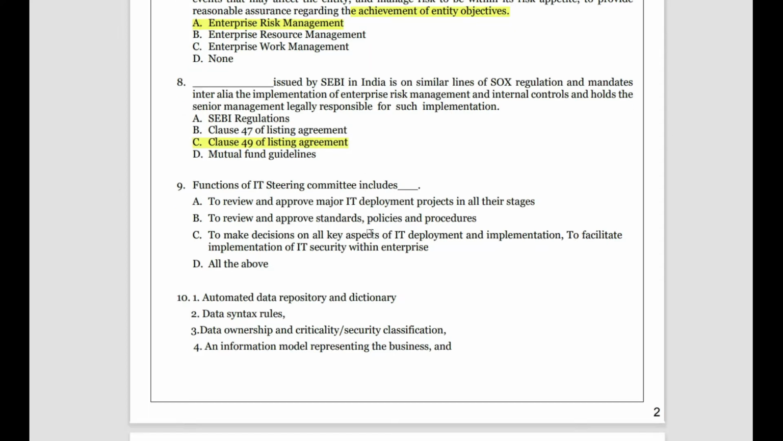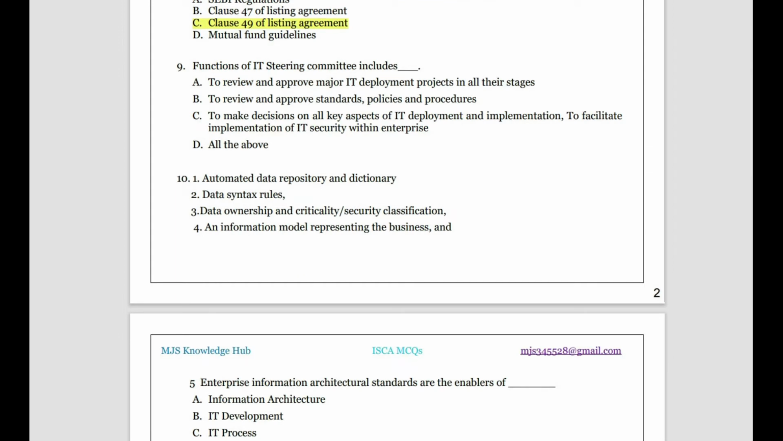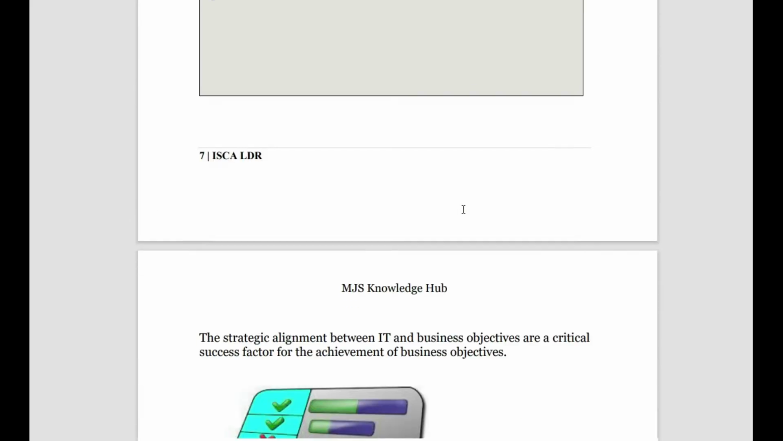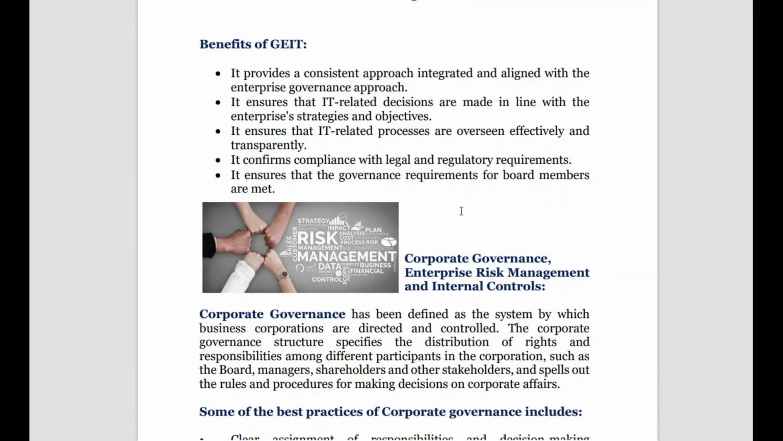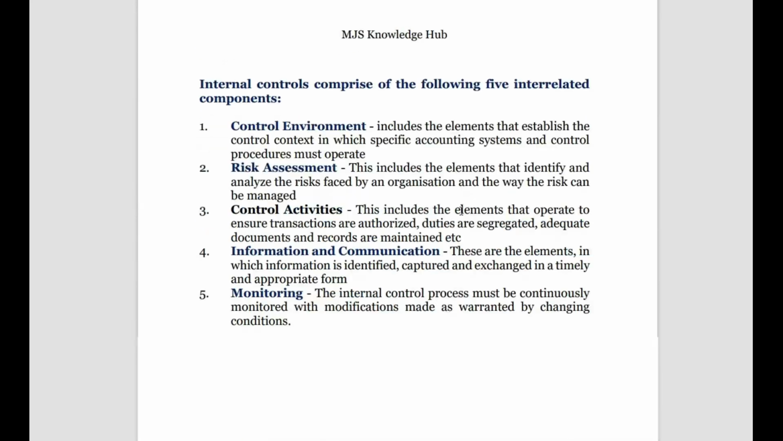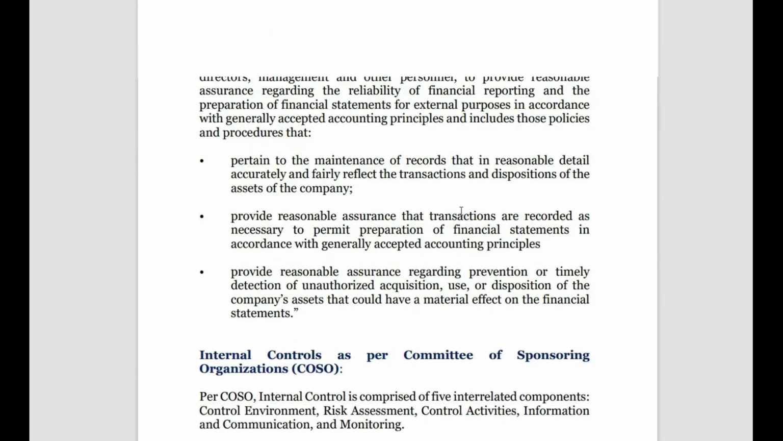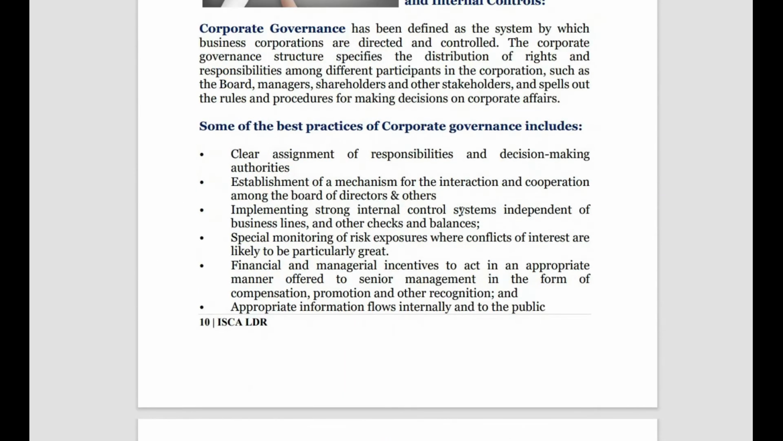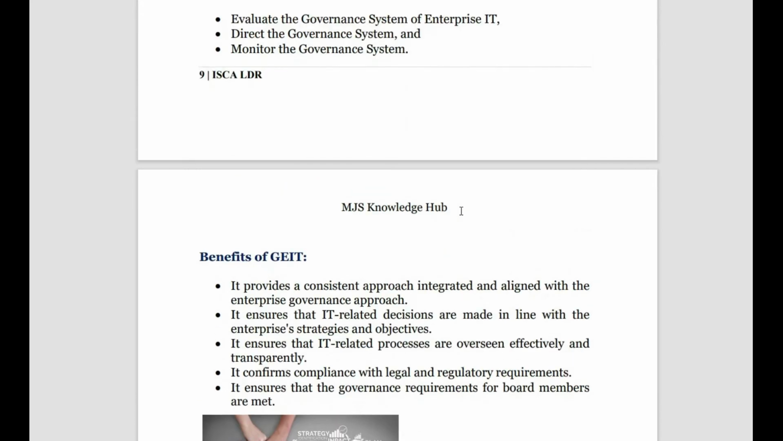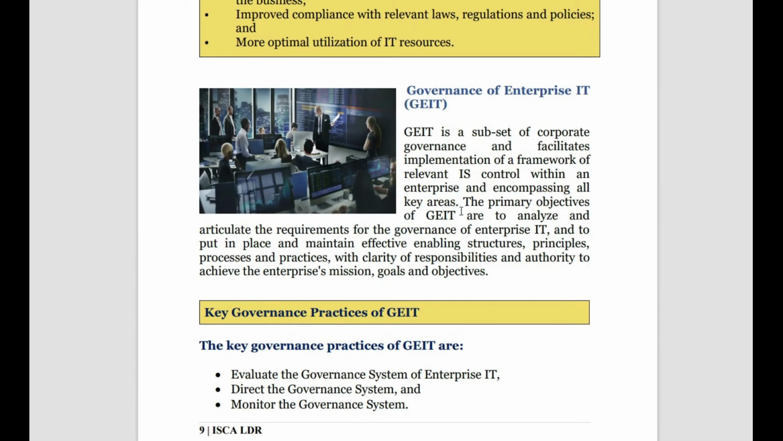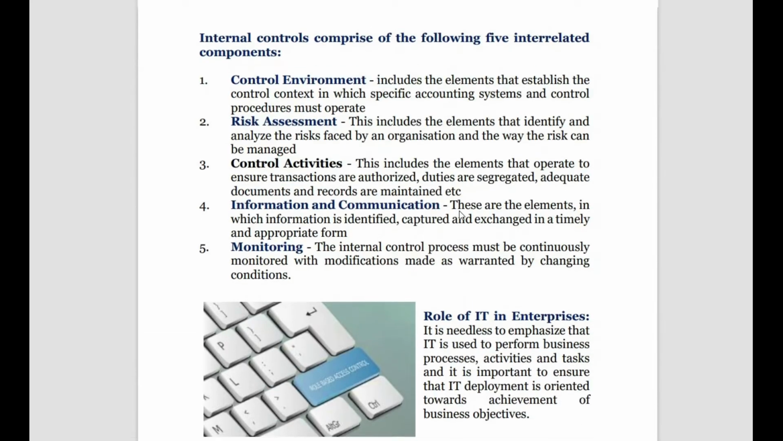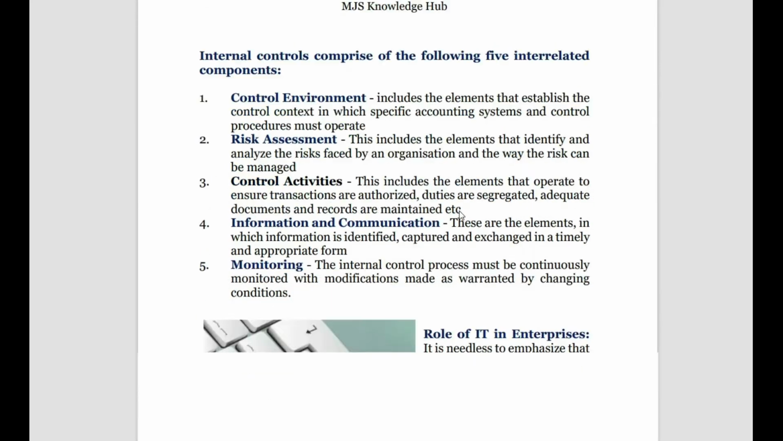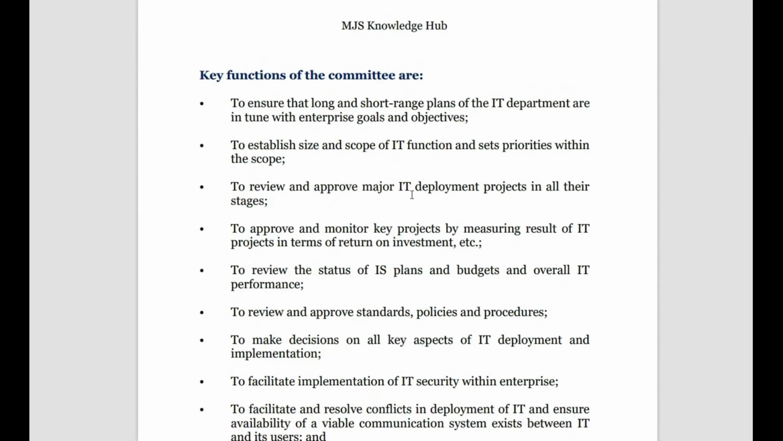Then functions of IT steering committee. I think this question is a bit more important. Let us once revise the important points of the IT steering committee. If we see here the importance of the IT steering committee, what do they actually do? These people are like the backbone for the implementation of things within the enterprise. Let us once see what are the functions of the committee.